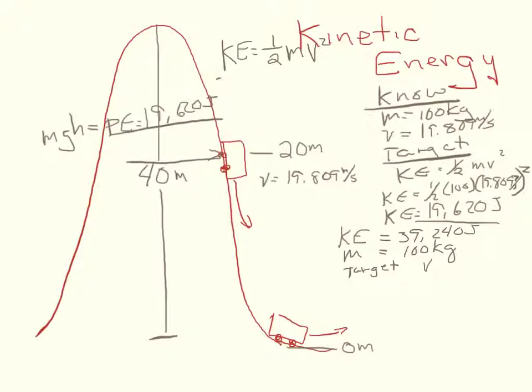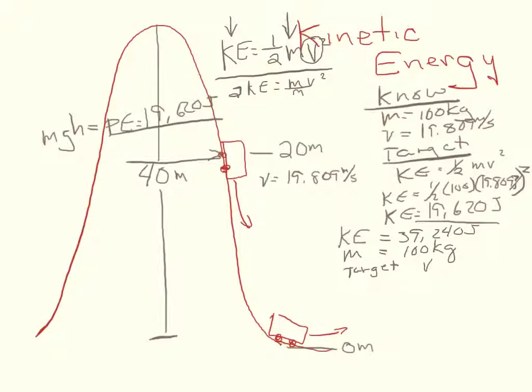Well, we're going to go back to our kinetic energy equation. If we know the kinetic energy and we know the mass, we can solve for the velocity. So we will multiply both sides by 2. So 2 multiplied by our kinetic energy is going to be equal to mass times velocity squared. Now we're close, but we're not quite there.